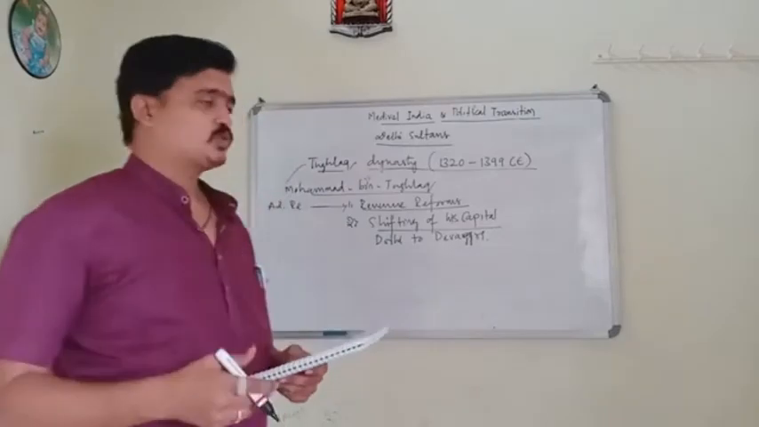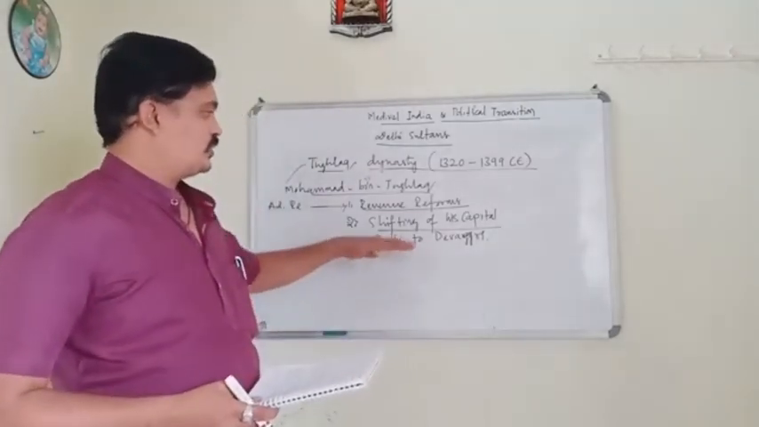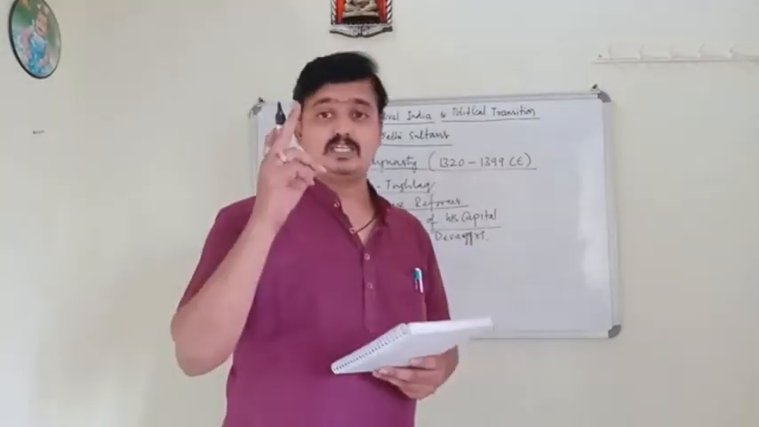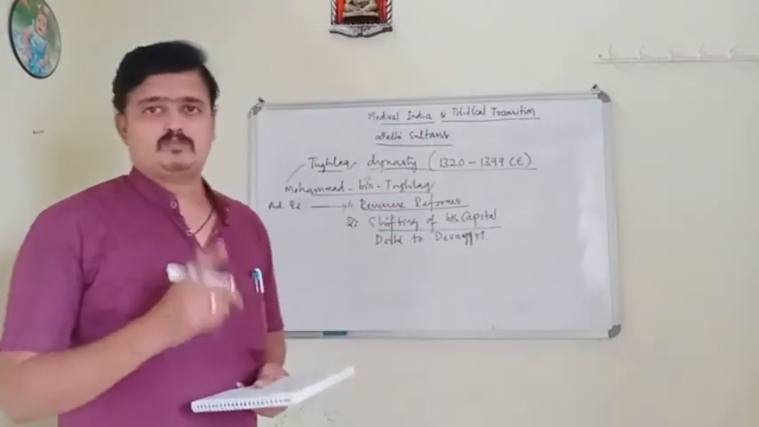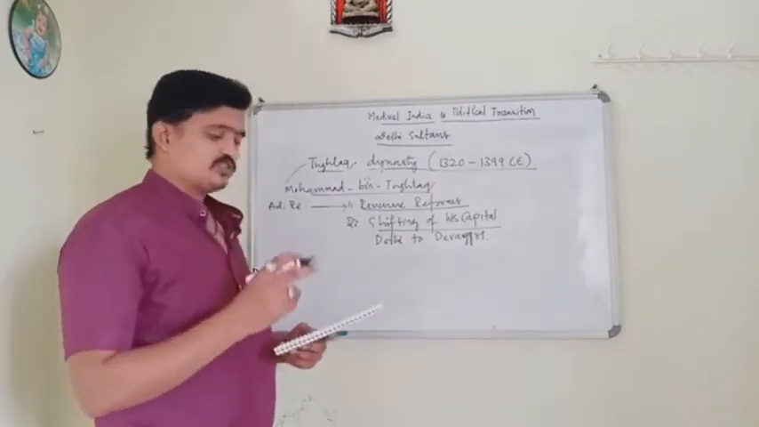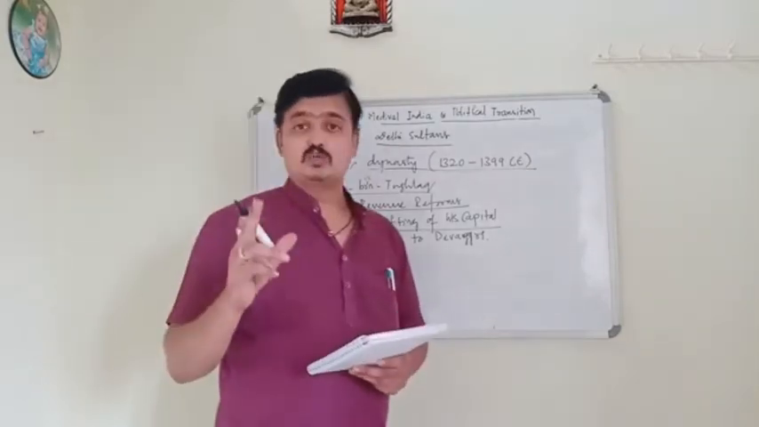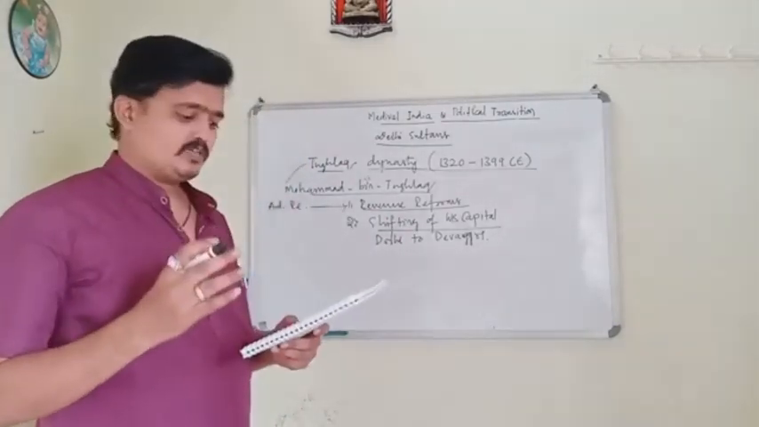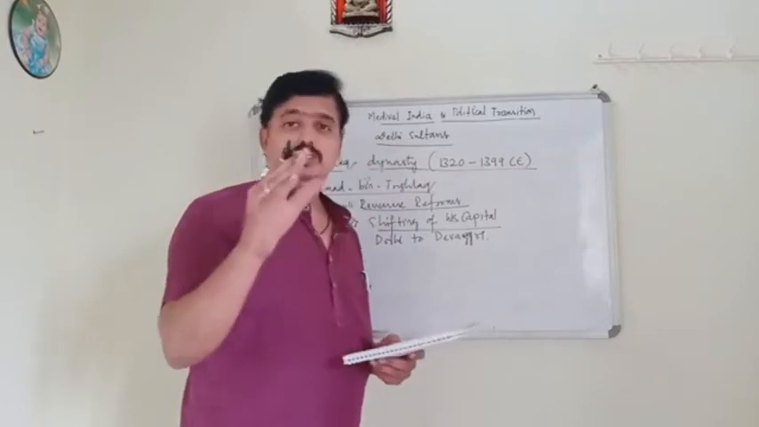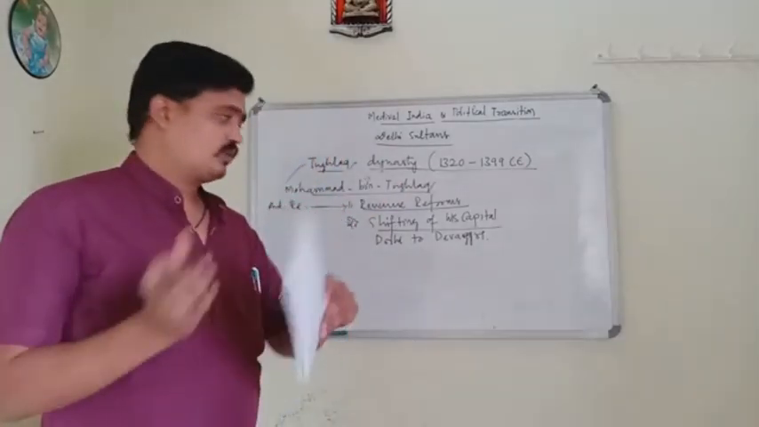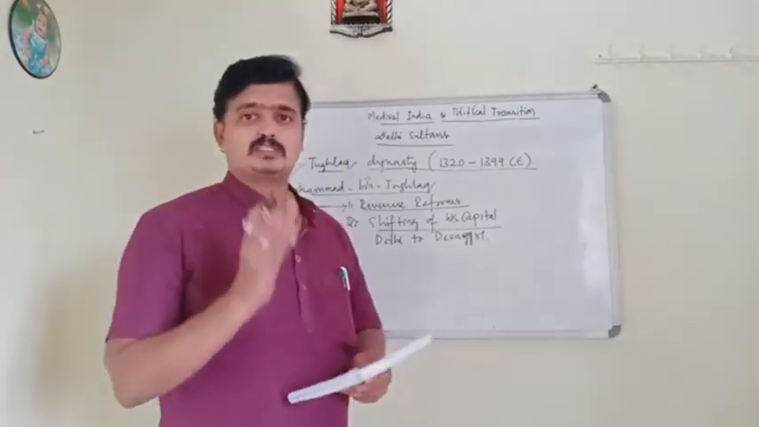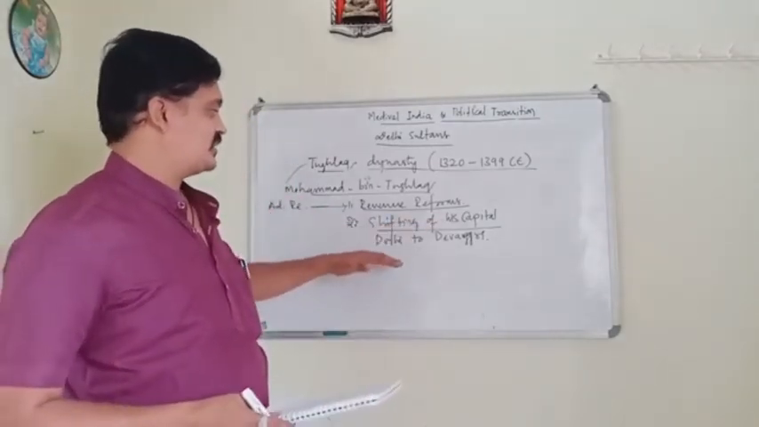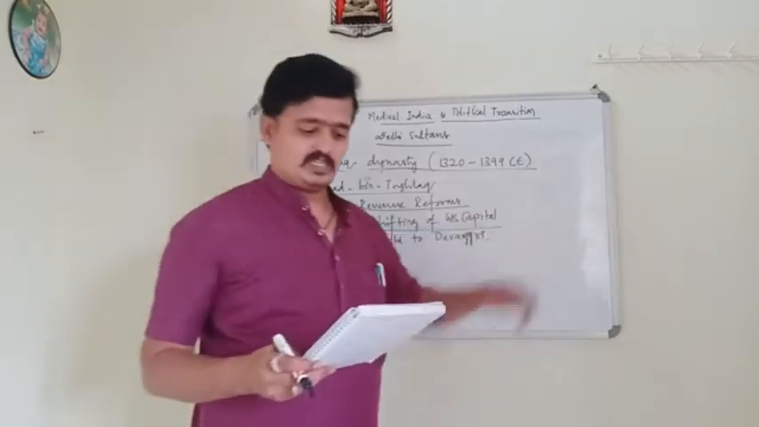There were two reasons for thinking about shifting his capital. The first reason was to establish the capital city at the center of the vast empire. The other was to protect the capital city from foreign invasions. Because of these reasons, he thought to shift his capital city from Delhi to Devagiri.